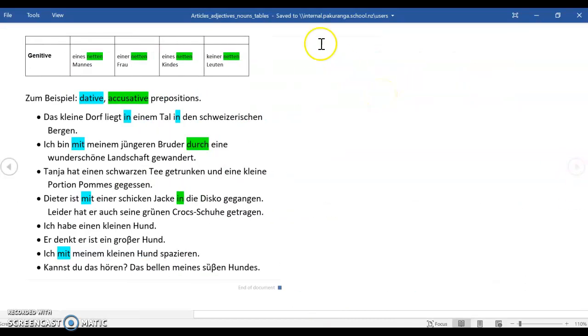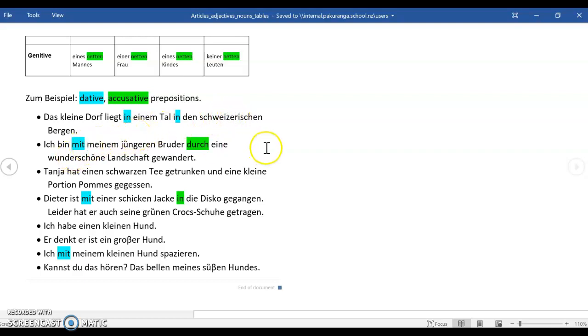So if we have a look at this: das kleine Dorf liegt in einem Tal in den schweizerischen Bergen. The small village liegt, is situated in, now this is going to be dative, because where is it? In a valley, in einem Tal, in, plural, Swiss mountains.